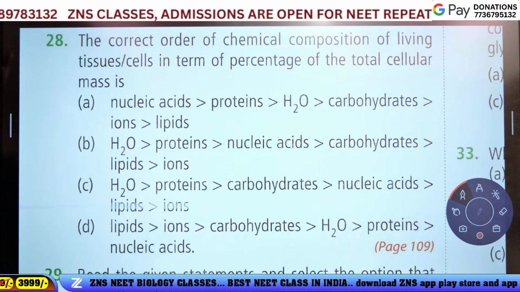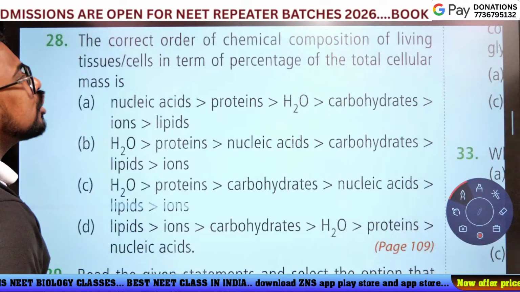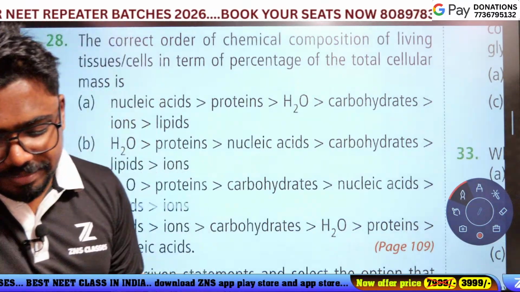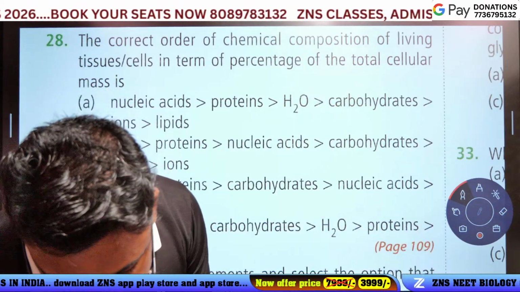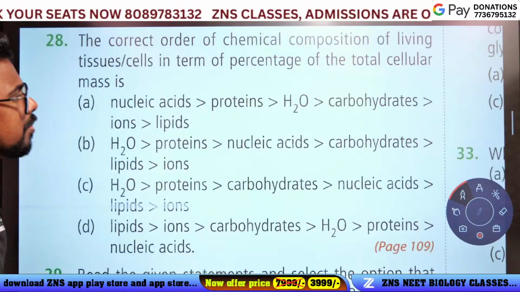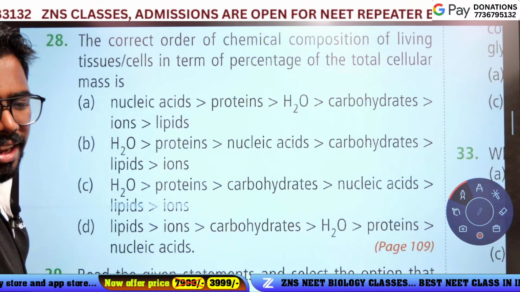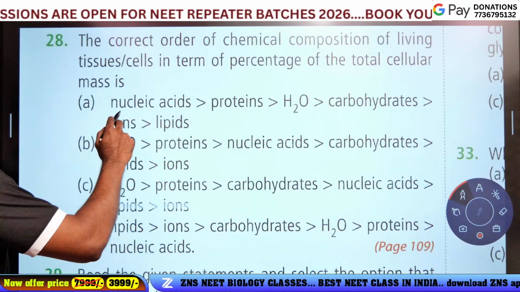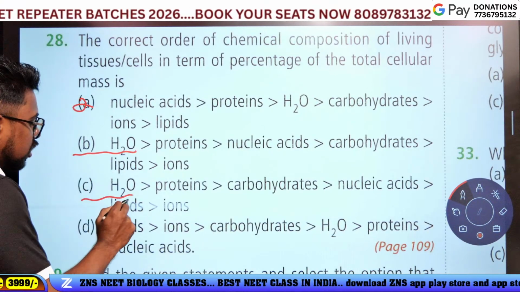The correct order of the chemical composition of living tissue, cell term, the percentage of the total cellular mass. Option D. Next question: what is the most abundant in the cell? Water is most abundant, not a nucleic acid, not a lipid.